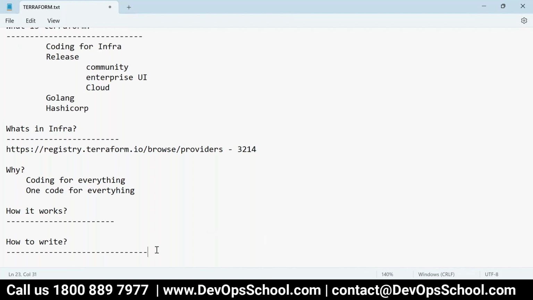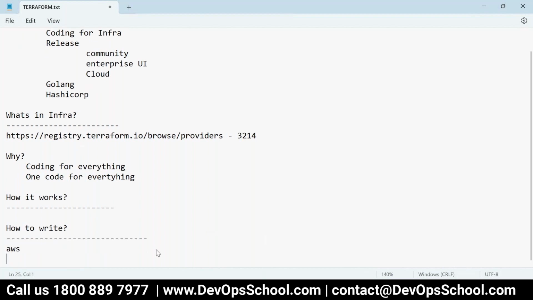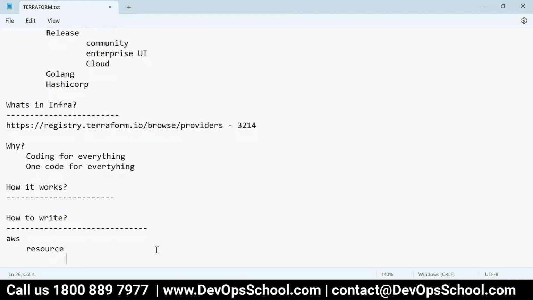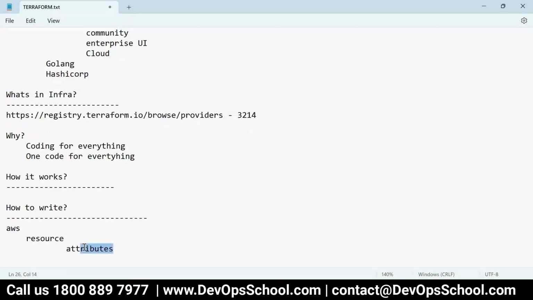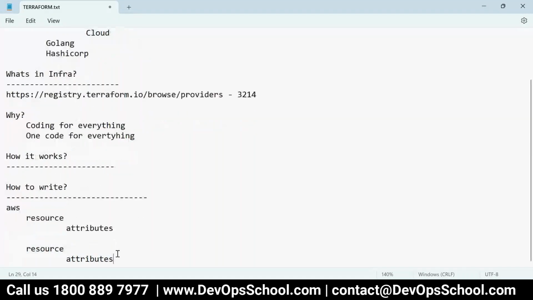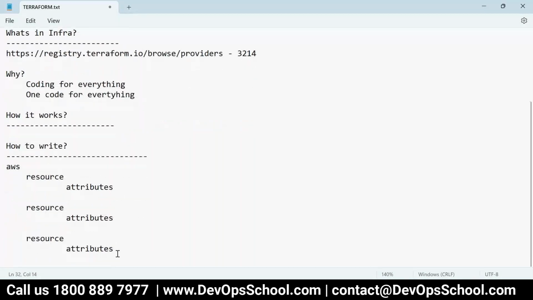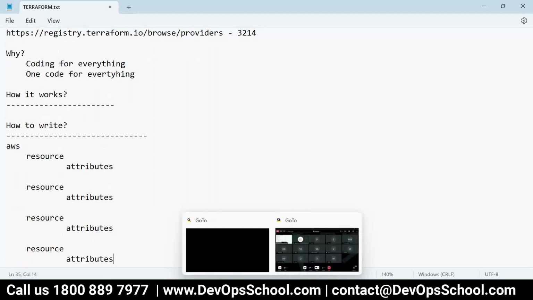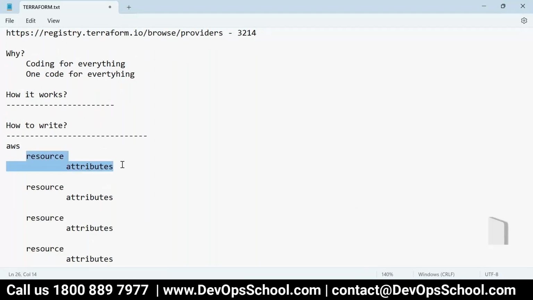Okay, so how to write the code? First you decide what code you need, for AWS, what resources you need. So resource name and their attributes. This is something you have to understand, this format: resources, attributes, resources, attributes, resources, attributes, and so on. That's all, this is the pattern. What resources? EC2, EC2 attributes, S3 attributes, RDS attributes.